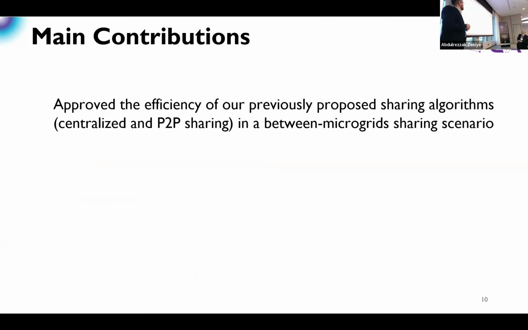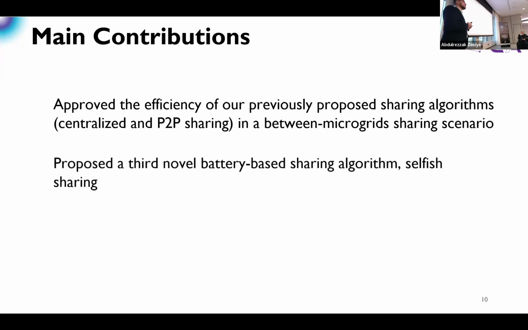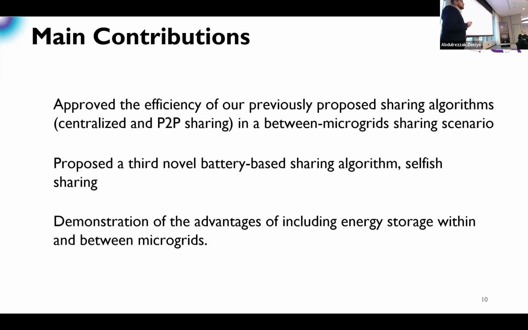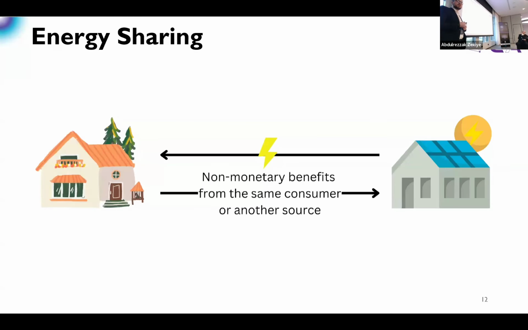Our contributions in this paper: we have previously introduced energy sharing using batteries in another paper, but we tested it on a data set that we generated for individual houses. Now we have found another data set that represents microgrids, so we wanted to verify whether our previous results are good and consistent. Also, we proposed a third, novel battery-based sharing algorithm. And finally, we demonstrated within this paper more that installing batteries at consumers or prosumers is advantageous.